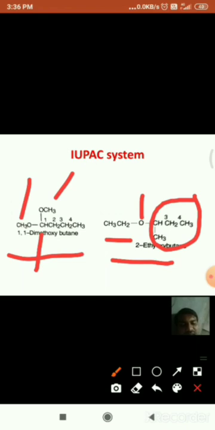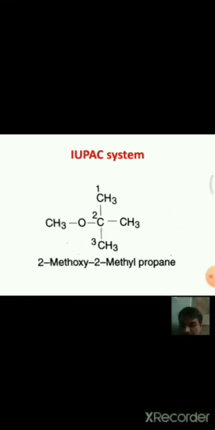And coming to the name of this molecule, see here, a methyl group to the oxygen, here the butane at the second position the oxygen is attached, hence the name is 2-ethoxybutane. 2-ethoxybutane is the name for that molecule.